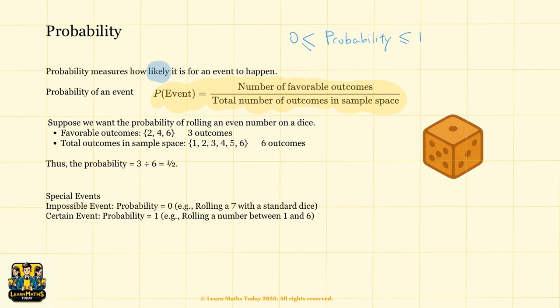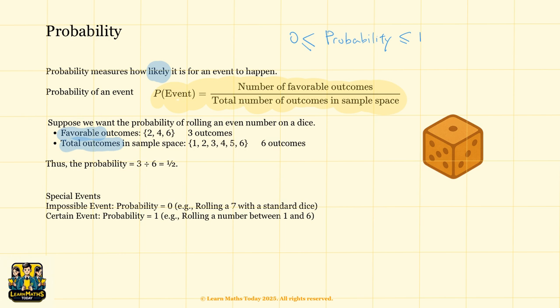For example, if our experiment is throwing a die, and we want the probability of getting an even number, we first have to think of what the favorable outcomes are. In this case, the even numbers on the die are 2, 4, and 6. So we know there are 3 outcomes. And what are the total possible outcomes? It could be 1, 2, 3, 4, 5, or 6. 6 total outcomes. Now apply the formula, we get probability equal to 3 divided by 6, which gives you 0.5. So there's a 50% chance that you will roll an even number.